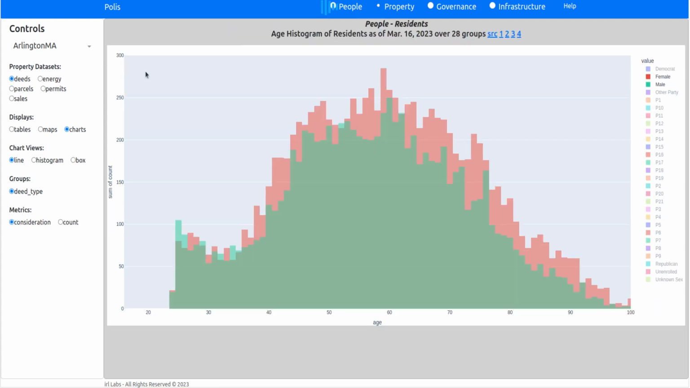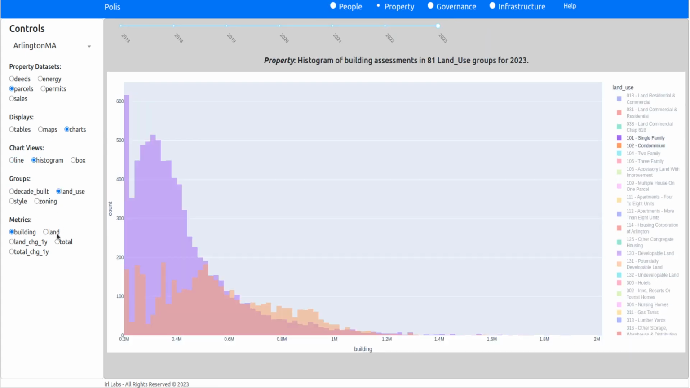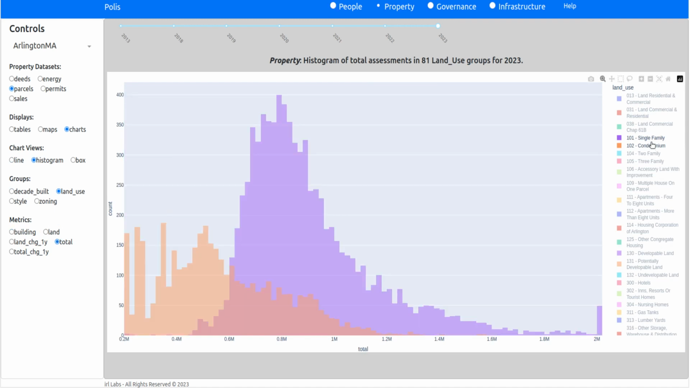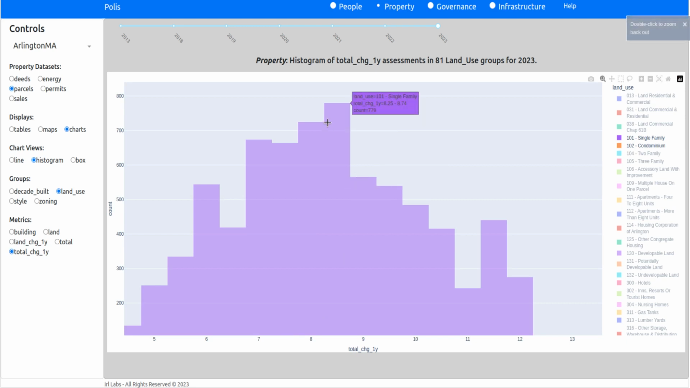Other maps under property, if we look at parcels, and we look at, say, the histogram of the total assessed values by land use. Purple is single family, orange is the condominiums, and the overlap is the burnt orange. And this is by land use. You can do it by decade. You can also look at, say, the total change year on year, and you'll see that single families have this type of distribution. 8% seems to be about the average here.